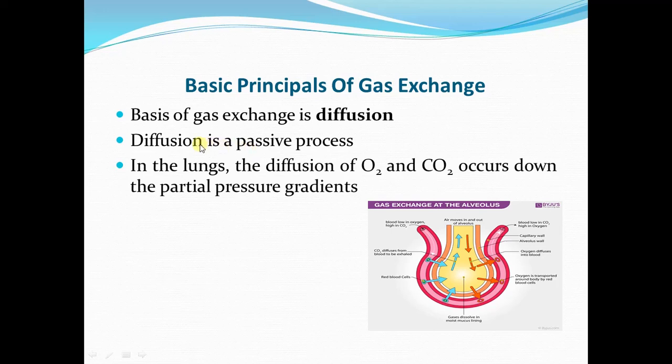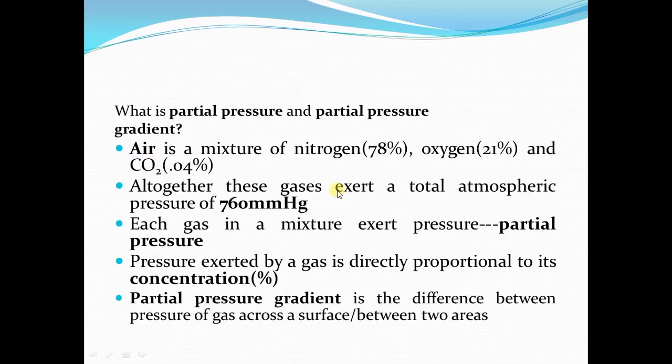Instead, the energy for the process of diffusion comes from the kinetic energy of the moving molecules. For diffusion to occur, there should be a gradient of concentration or a gradient of pressure. So in the lungs, the process of diffusion of oxygen and carbon dioxide occurs down their partial pressure gradient. So first we are going to see what is the partial pressure and the partial pressure gradient.